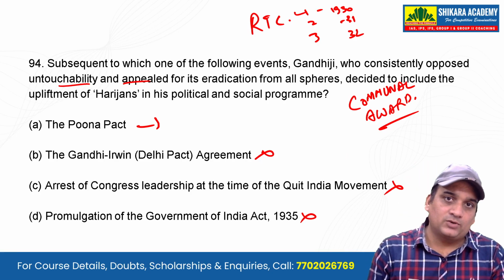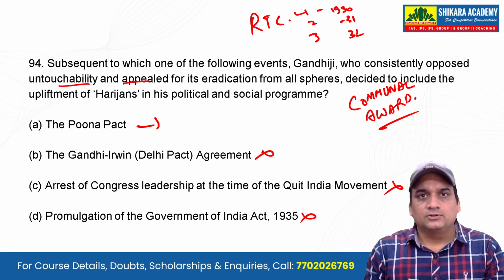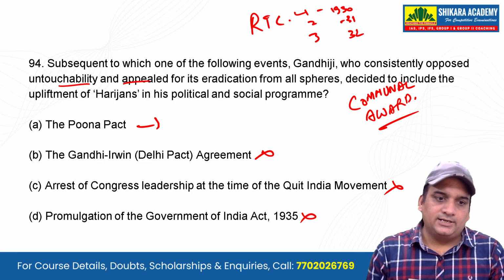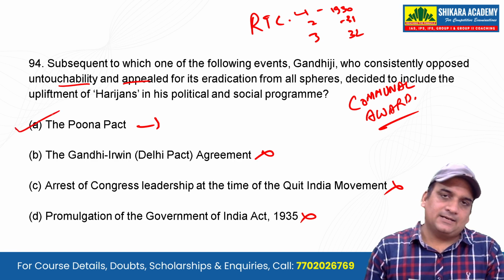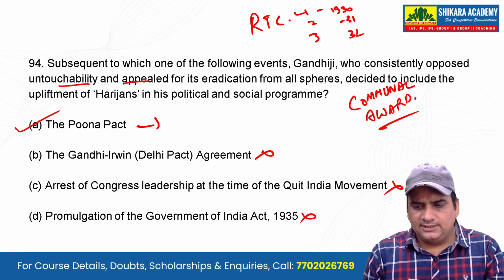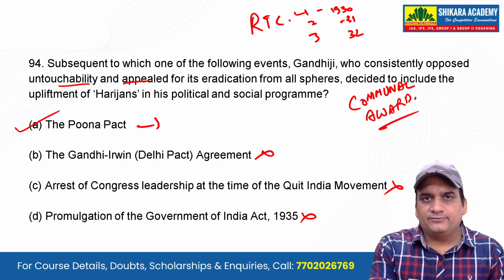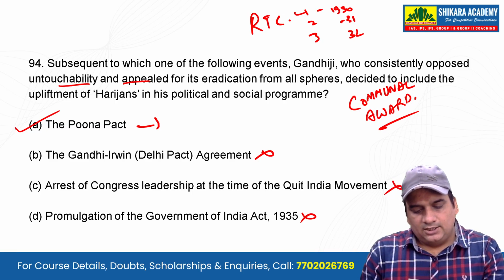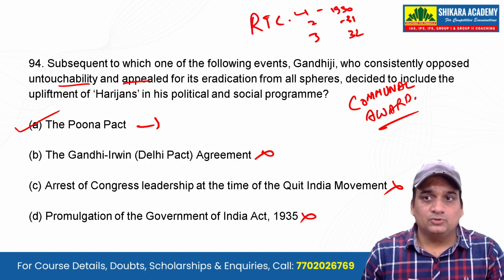Gandhiji did not want it. Gandhiji said that if you have separate electorates for the depressed classes, the Hindus will be divided. There will be no unity among the Hindus. So that is something which Gandhiji said, and that is why, guys, the Pune Pact is something from where he picks up the thing, because when Gandhi hears about it, he started a fast, a hunger strike. And when Gandhiji started the hunger strike, people were very afraid about what would happen now.